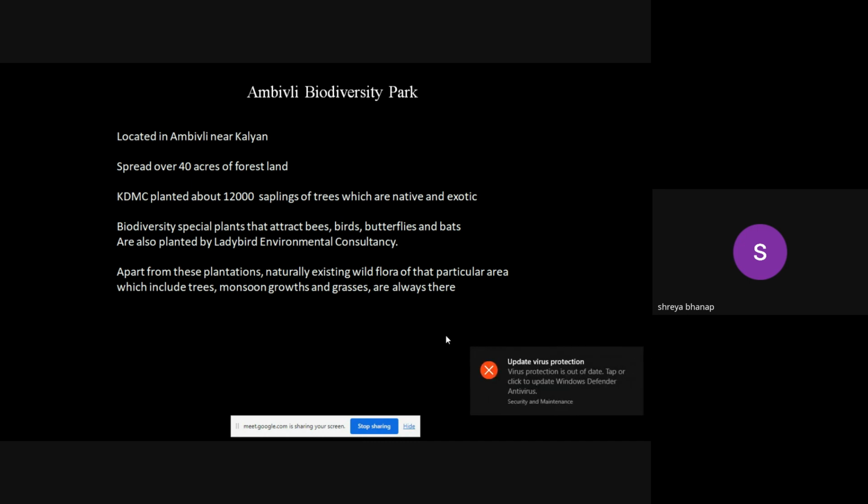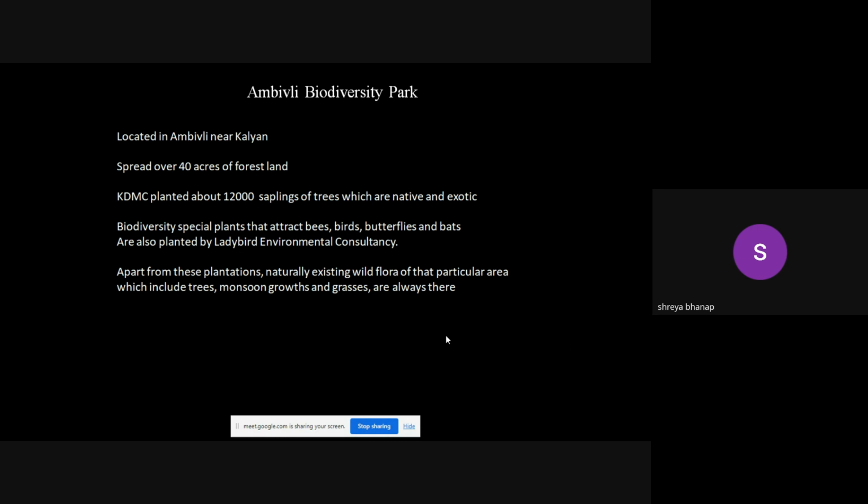So for that purpose, apart from the plantation done by KDMC and maintained by KDMC, they planted some other trees which are specifically planted to attract the birds or the butterflies and the local birds in that area. In all this situation, the naturally existing wild flora was already there.